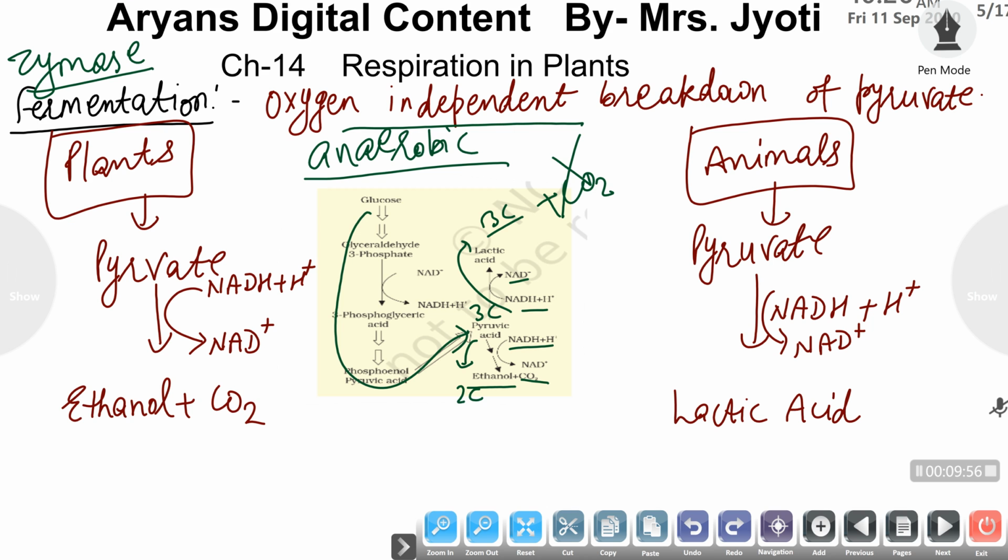The energy released in this process is very low, only 6 to 7% of the energy from pyruvate is derived. That is far too low for any multicellular organism.